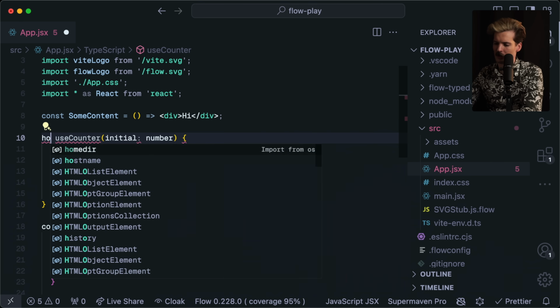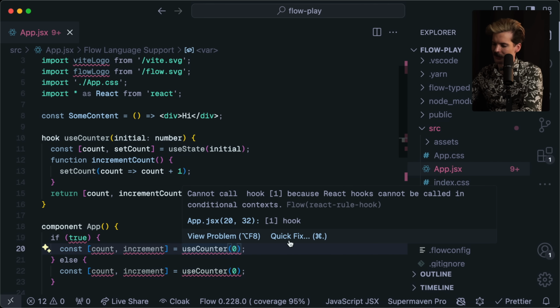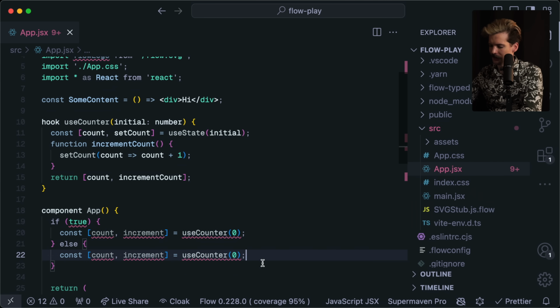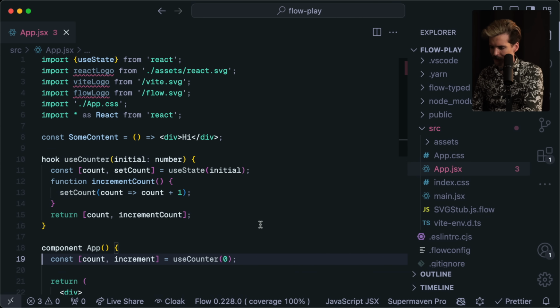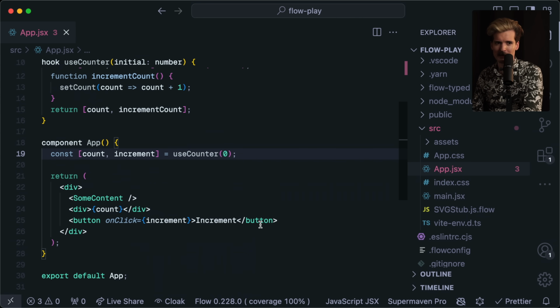Just changing this from function to hook. Now we get this error that tells us cannot call hook because React hooks cannot be called inside of conditional contexts. That's really nice. I can see why we should all probably be using this. Yeah, I want this in TypeScript and I want it in TypeScript now. That's going to be tough though.